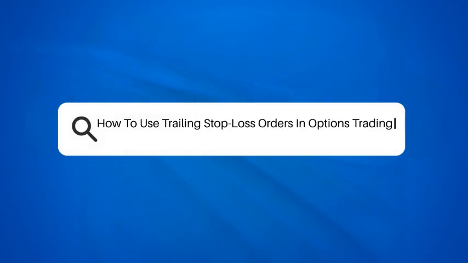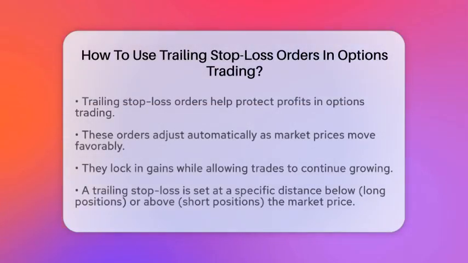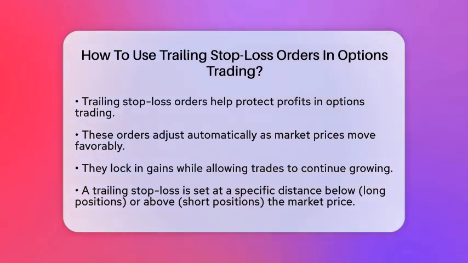How to use trailing stop-loss orders in options trading. Have you ever wondered how to protect your profits while trading options? One effective tool is the trailing stop-loss order. This order adjusts automatically as the market price of your option or the underlying asset moves in your favor. It helps you lock in gains while still allowing your trade to grow.